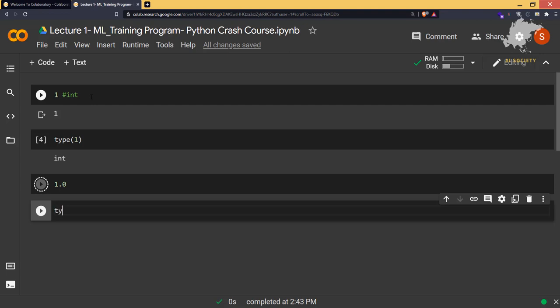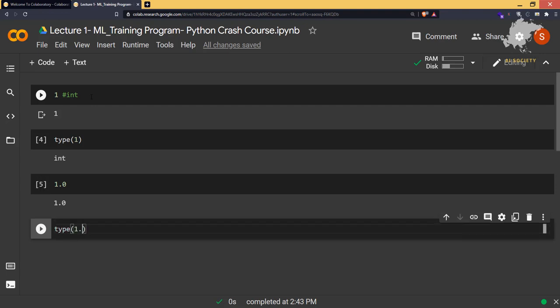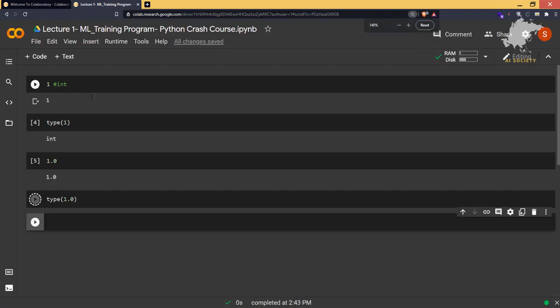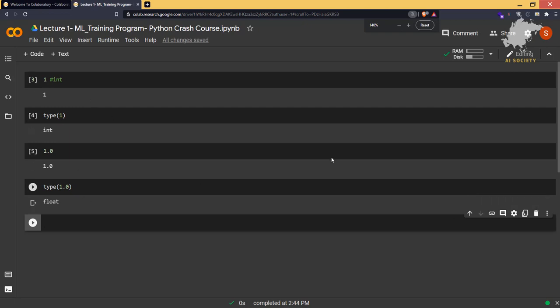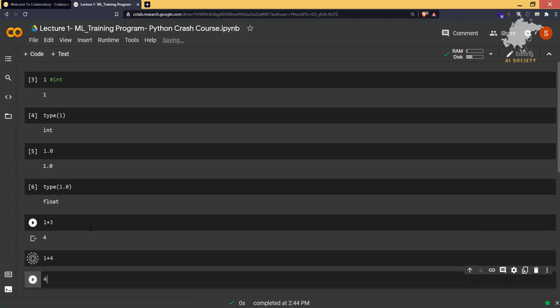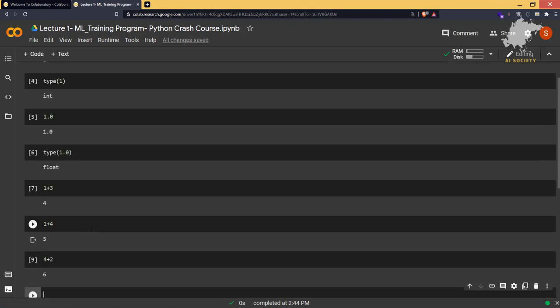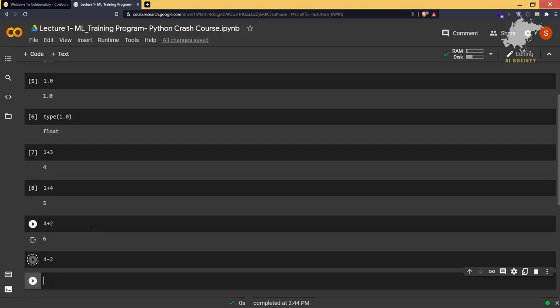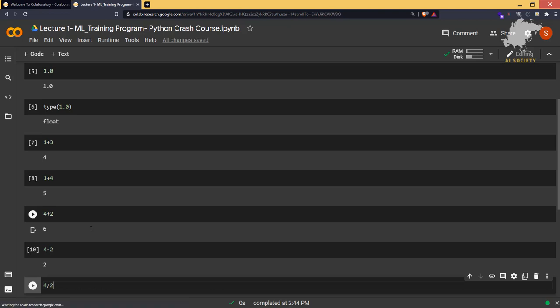And if you type the type of 1.0, you'll be able to know that it is a float. Okay, so after that, if we talk about any kind of addition operation like 1 plus 3 or 1 plus 4 or 4 plus 2, all these kinds of things are known as addition operators. And also you can subtract the things, you can multiply the things as you want.